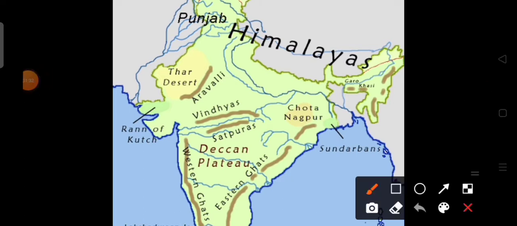So in this region we see that here is the Chota Nagpur region, which comprises the northwestern Chhattisgarh and the central Jharkhand, and here we see that it is located in the basin of river Ganga. The Son river is located north of the Ganga. So the Chota Nagpur Plateau is located to the south of the basin of river Ganga and the Son, and here is the Mahanadi river, located to the south of the Chota Nagpur region.